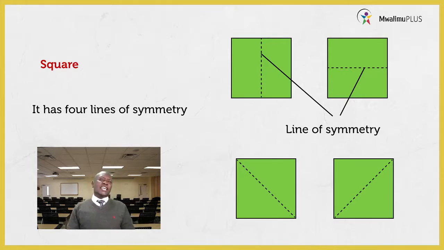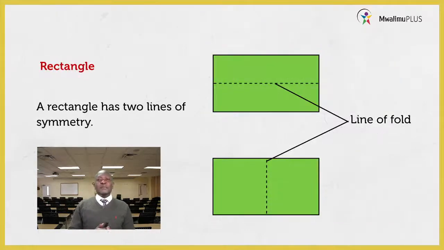Let us go to another shape. At this moment we have a rectangle. A rectangle is another shape which has 2 opposite sides which are equal. The angles are equal, and they form 90 degrees. Again, we have 2 sides which are of the same length, and the shorter sides are also of equal length. When you take a rectangle, you find that a rectangle has 2 lines of symmetry, unlike the square which has 4. A rectangle has only 2 lines of symmetry.